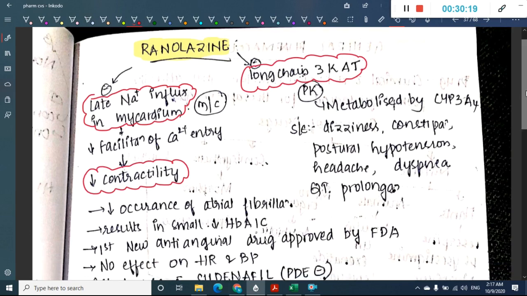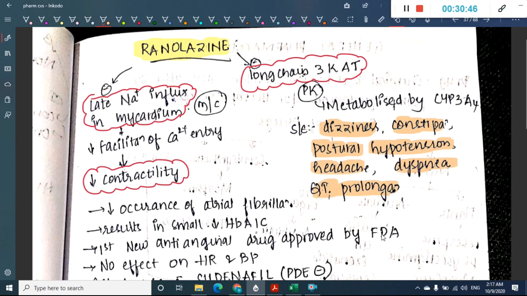If you see the pharmacokinetics, this is metabolized by CYP3A4. So what are the side effects of ranolazine? Ranolazine side effects include dizziness, constipation, postural hypotension, headache, dyspnea and QT prolongation. So these are the side effects of ranolazine.